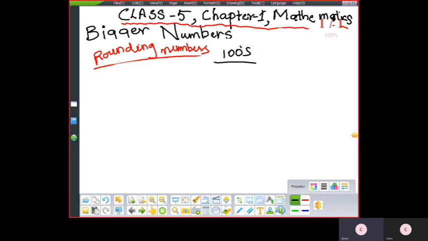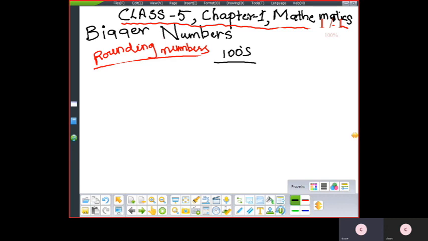But what is the only difference between tens and hundreds? For the nearest tens, you check the ones digit. But for the nearest hundreds, you have to check the tens digit, the tens place. I'll explain with an example.